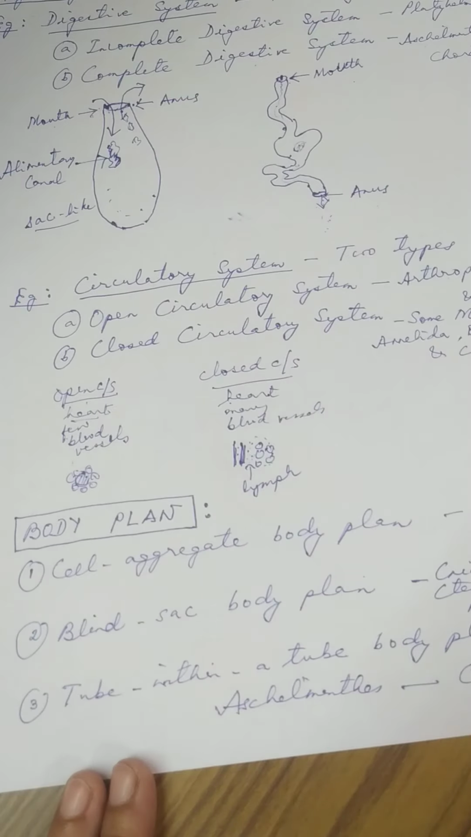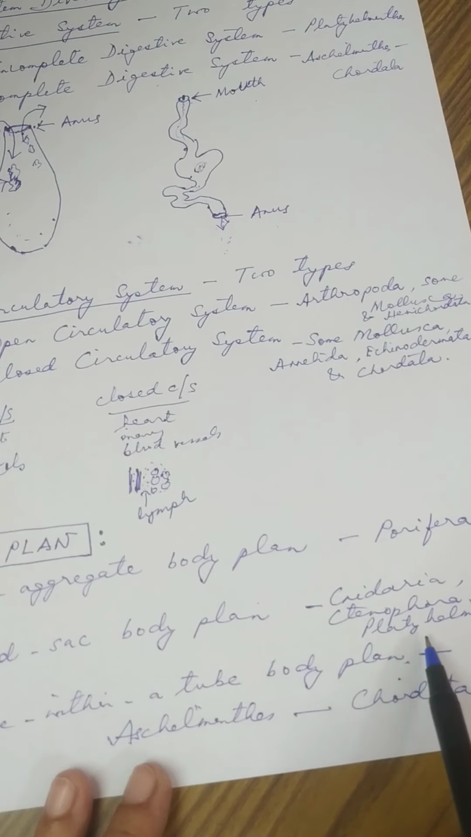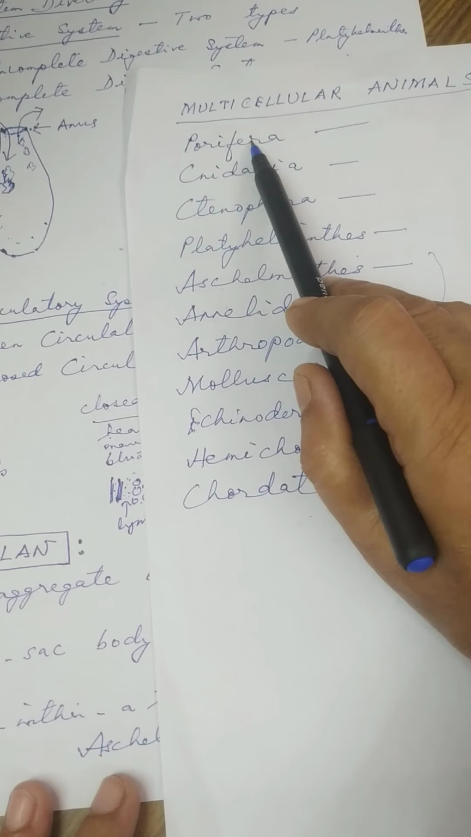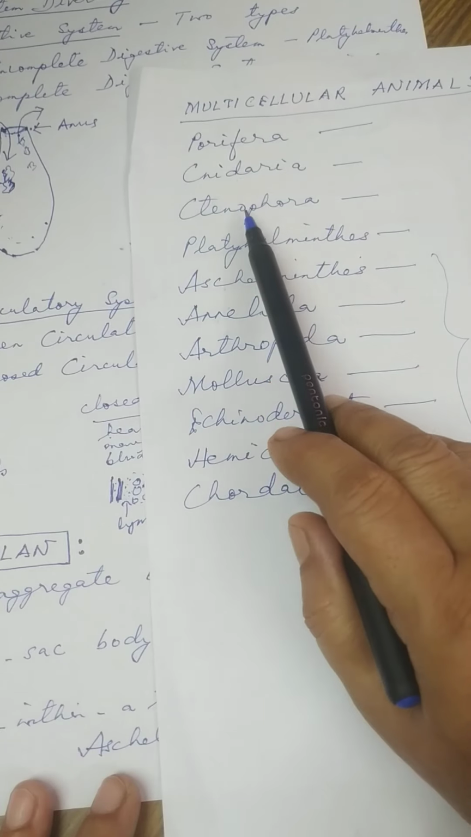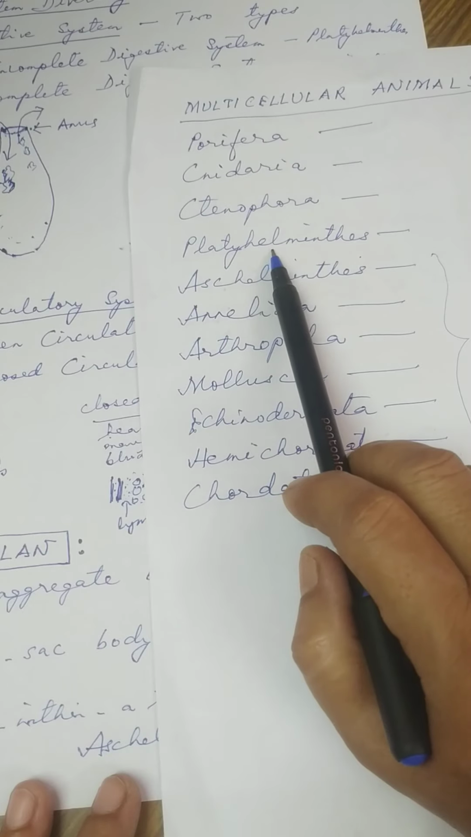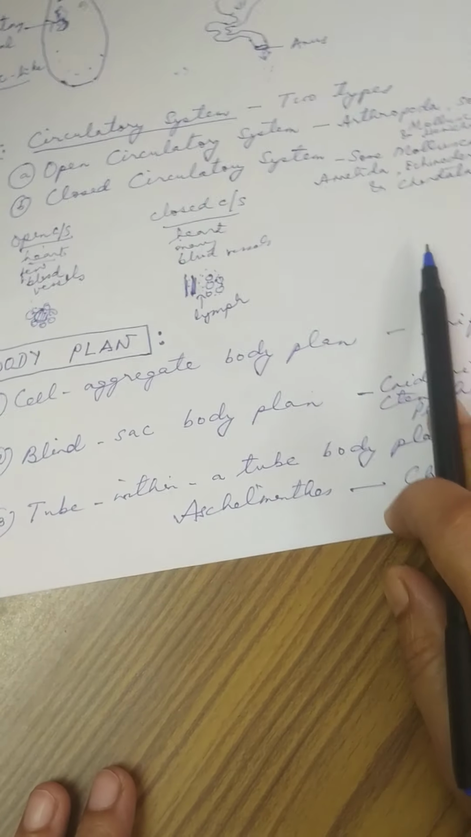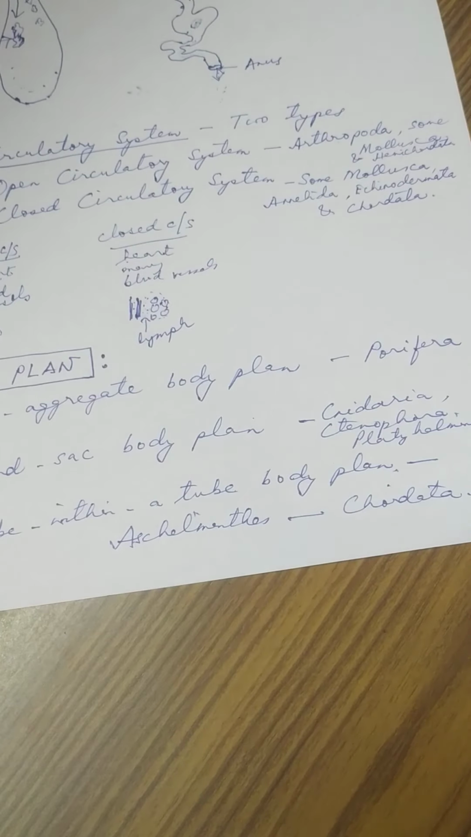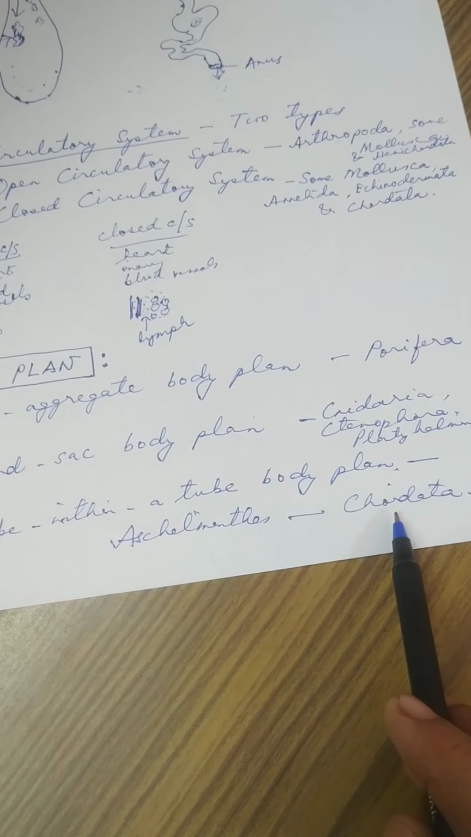Then the next one is blind sac body plan. This is present in Cnidaria, Ctenophora, Platyhelminthes. So here you see this is cell aggregate plan. The second one is blind sac body plan present in Cnidaria, Ctenophora, Platyhelminthes. Okay, and the last one is tube within a tube. So tube within a tube body plan, this is present right from Aschelminthes to Chordata.